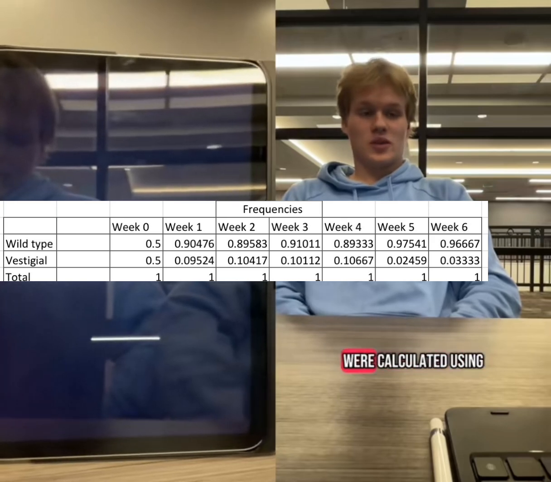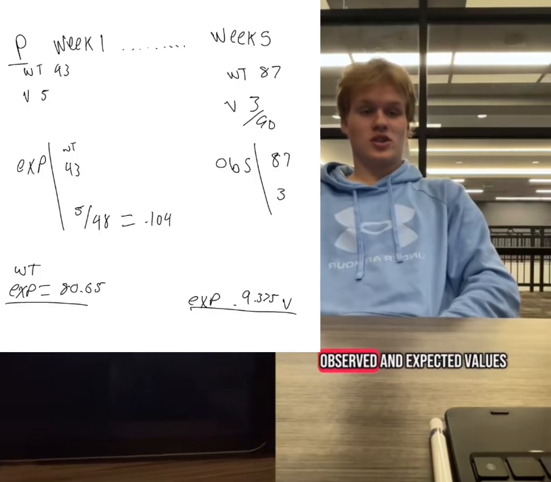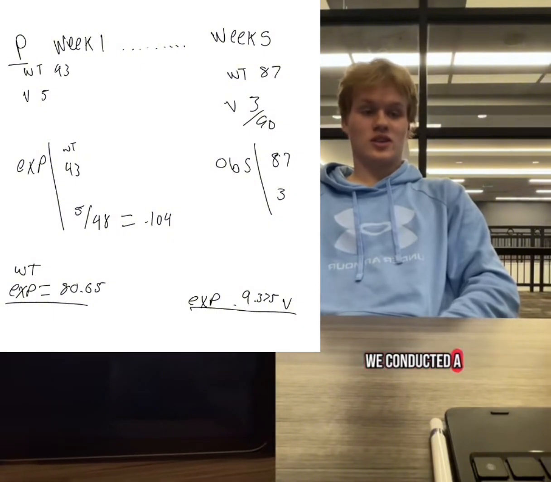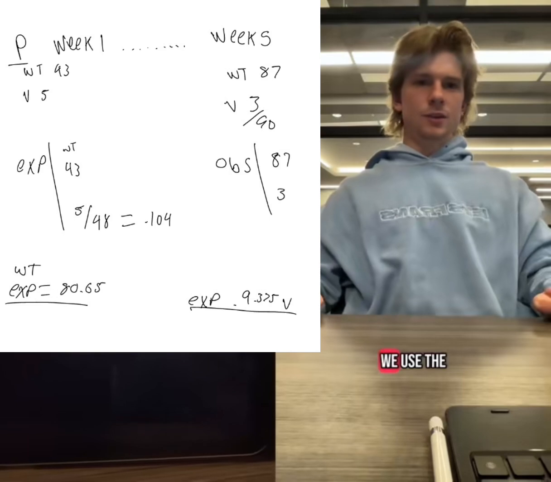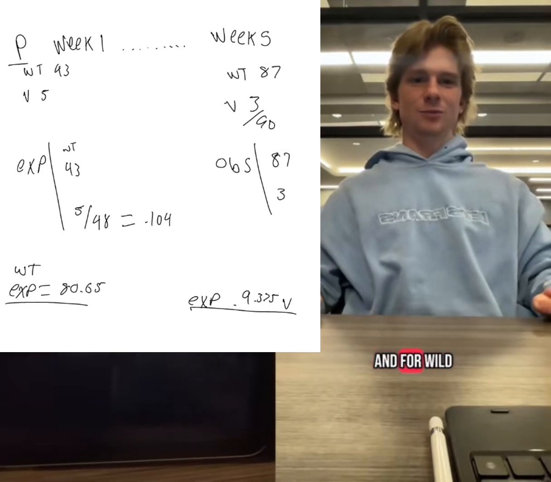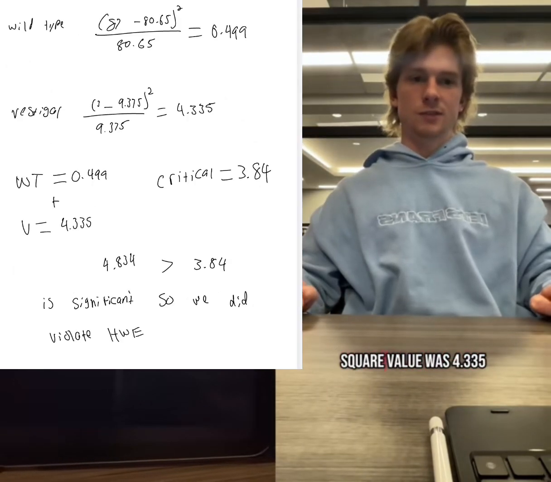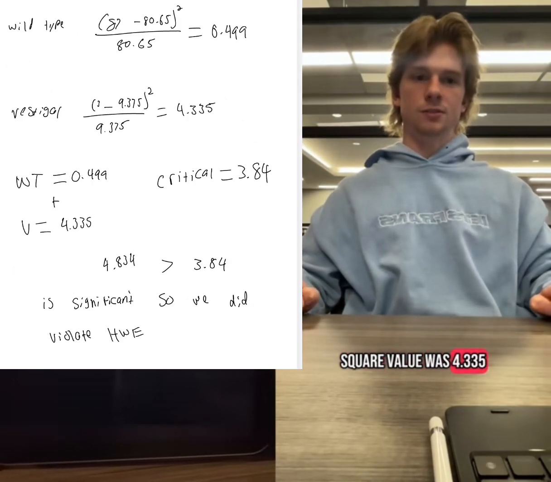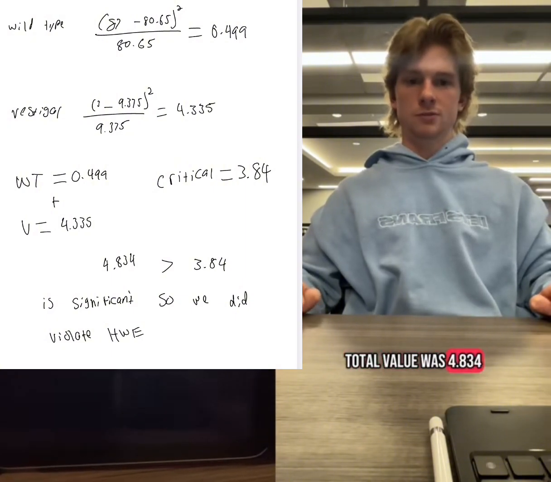Our expected values were calculated using the population proportions from week 1. By comparing our observed and expected values, we conducted a chi-squared test to see if the changes were significant. We used the chi-squared test formula, and for wild-type individuals, the value was 0.499, and for vestigial individuals, the chi-squared value was 4.335. The chi-squared total value was 4.834.